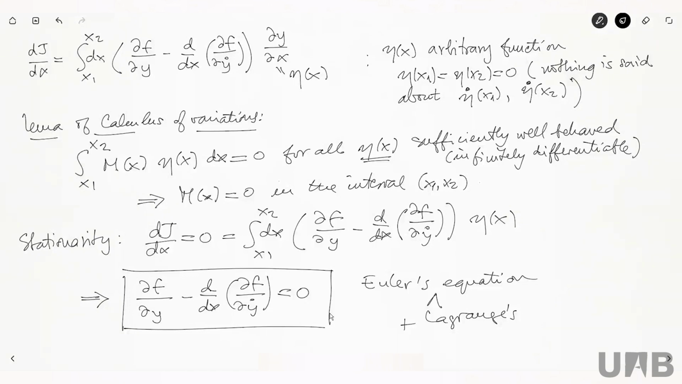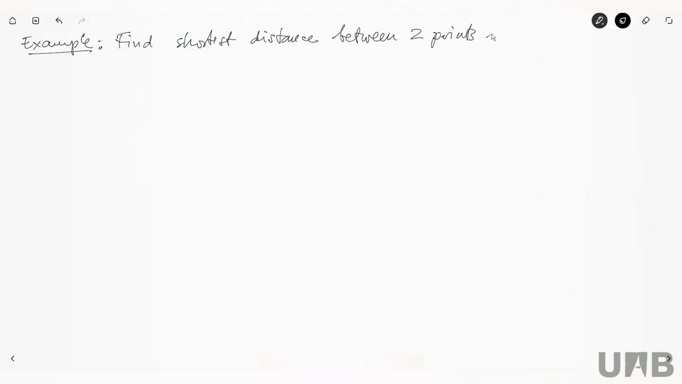Okay, so a typical example that you can work out is to find the shortest distance between two points in a plane.